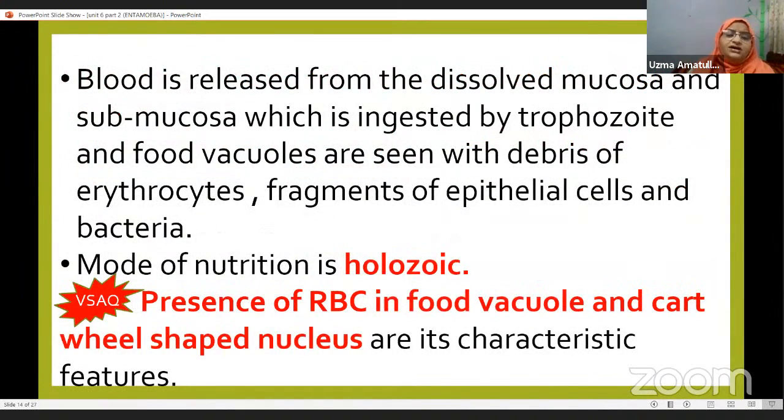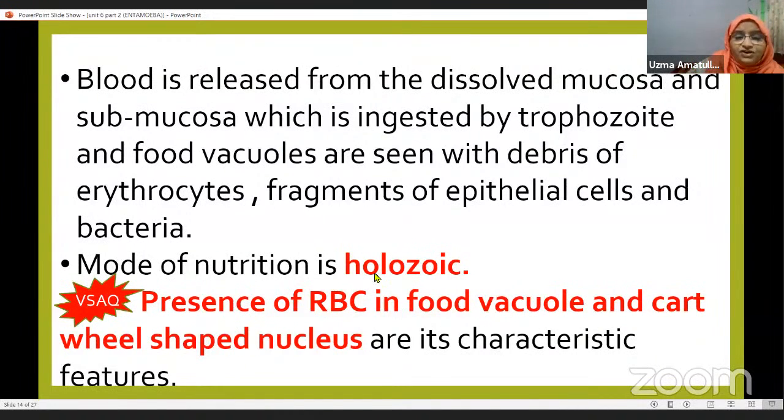Now, the blood which is released from the dissolved mucosa and submucosa is ingested. Ingested means it is taken up, eaten up by the trophozoite. Because it is a feeding stage, it will eat the blood. The food vacuoles are seen with the debris of erythrocytes. Debris means fragments or pieces of the erythrocytes. Erythrocytes are RBCs. Fragments of epithelial cells and bacteria are also present in the food vacuoles.